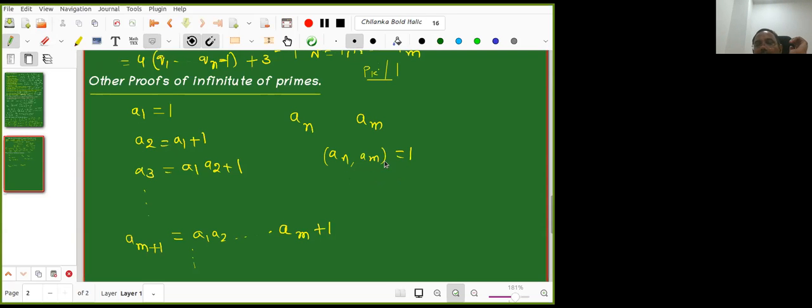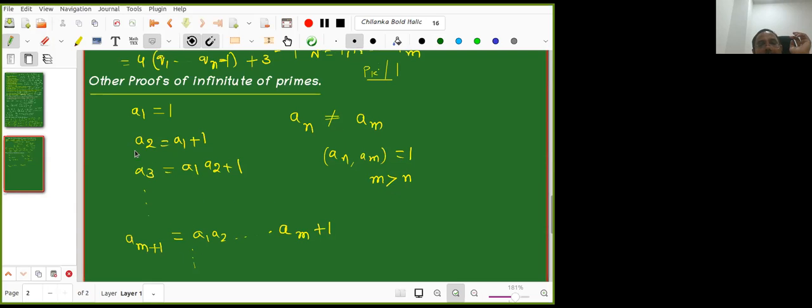To simplify, since N and M are two natural numbers, I can assume that M is greater than N, because if they are equal, then the GCD becomes AN only. I'm taking distinct numbers.